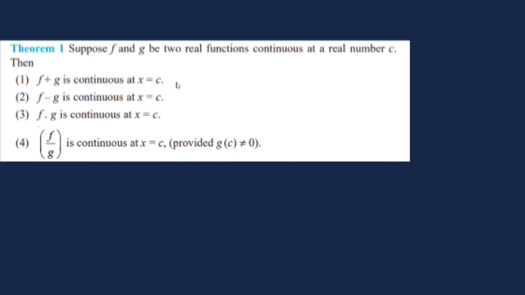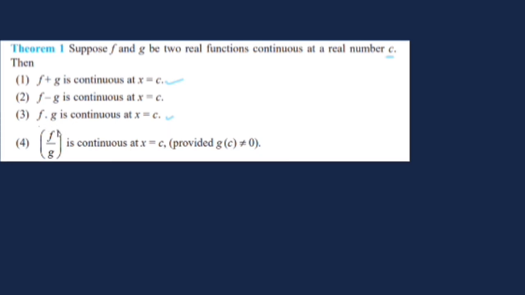If f and g are continuous at a particular real number c, then f plus g is also continuous. The sum of two functions will also be continuous. Similarly, if f and g are continuous functions, then f minus g is also continuous, and f times g is also continuous. The product of two continuous functions will also be continuous.